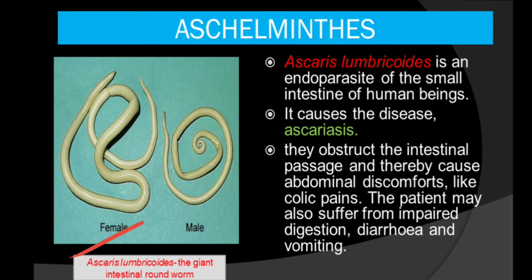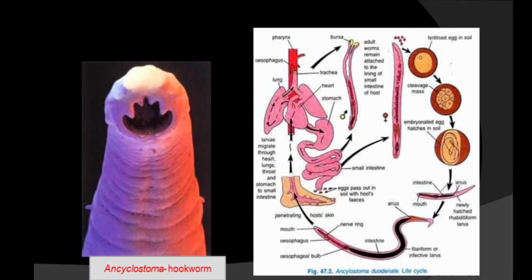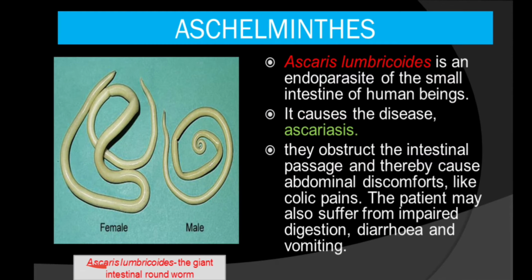And in Ascaris you will observe sexual dimorphism. Okay, what is sexual dimorphism? Here you will see that two sexes of the same species exhibit different characteristics. So this is an endoparasite. Endo means inside. They live inside the body, and Ascaris lumbricoides live inside the intestine of human beings, and it causes a disease ascariasis.